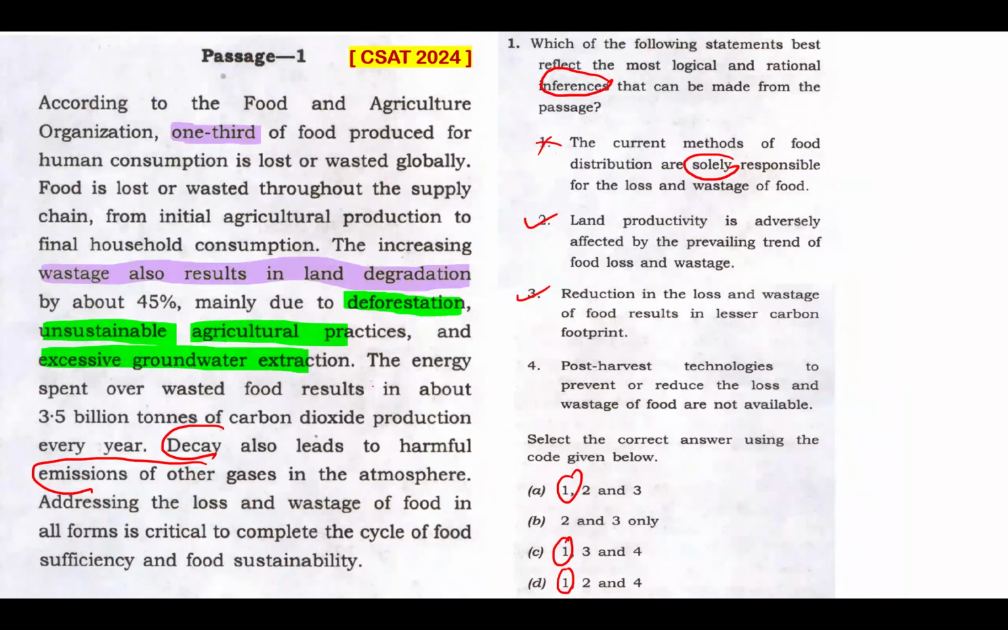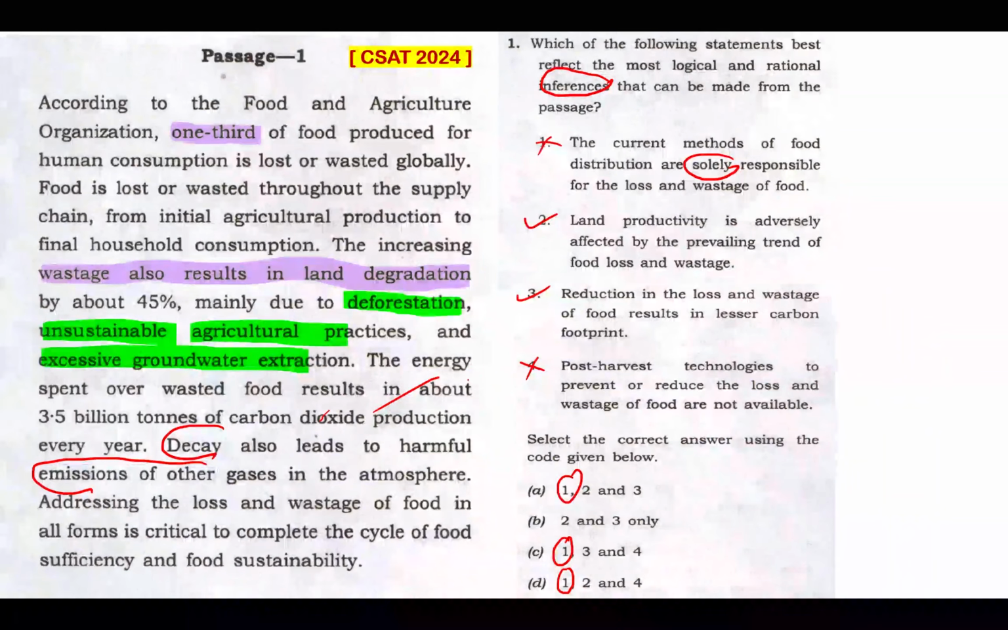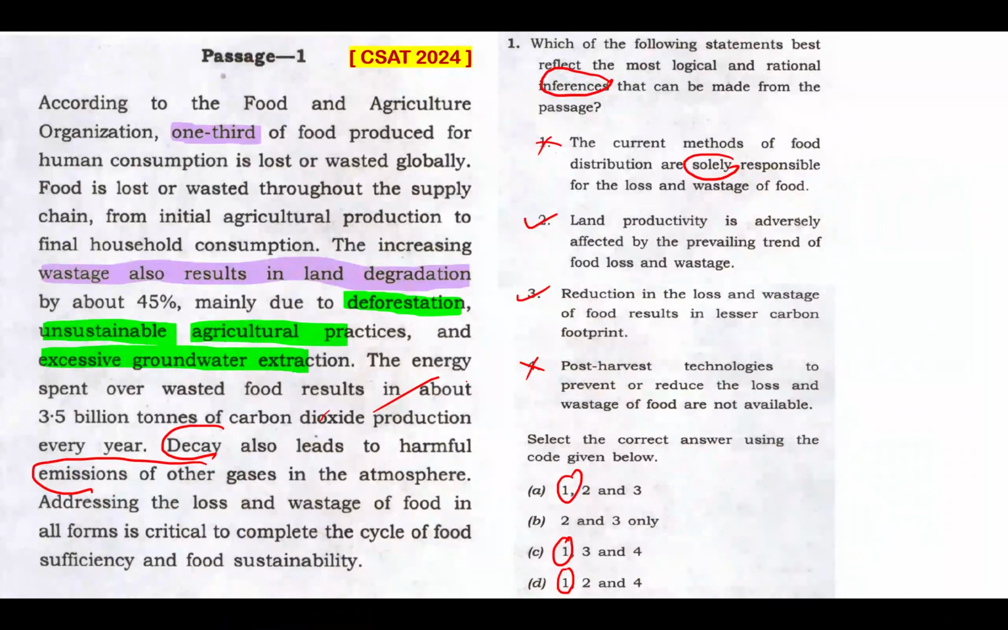Looking at statement 4, that was an elimination. The statement 4 is already eliminated, but let me read it for the sake of reading. Post-harvest technology, never mentioned here, to prevent or reduce the loss and wastage of food are not available. Who said that? This passage didn't say that. Right, and that's not an inference from this passage for sure. So, rightly so, statement 4 is an easy statement to discard. Option B is my answer. I hope this is clear.